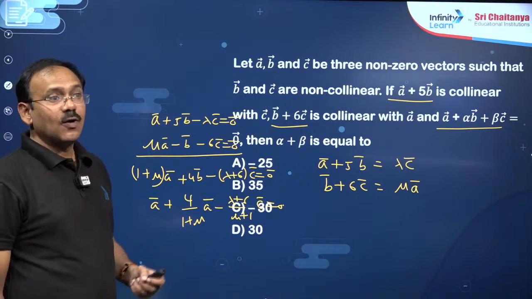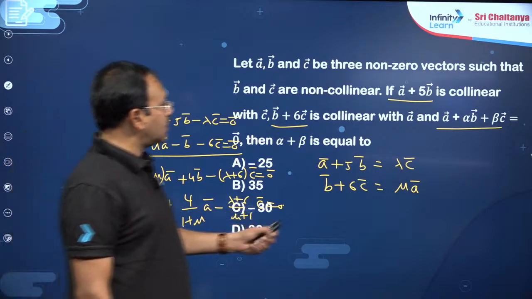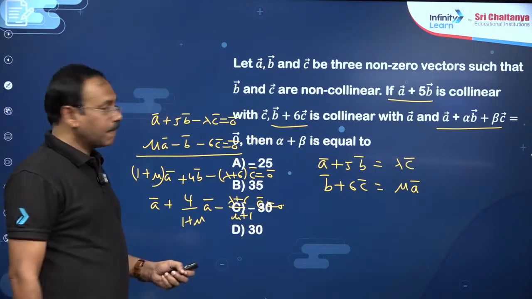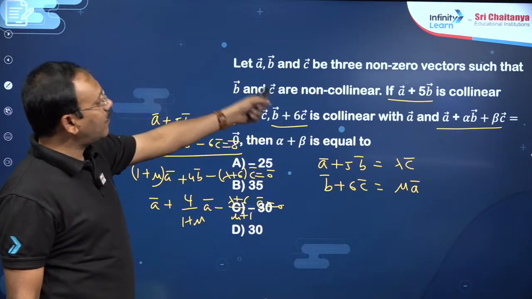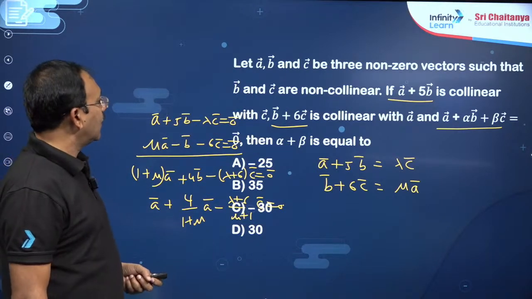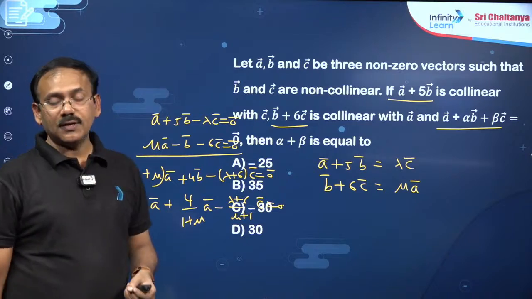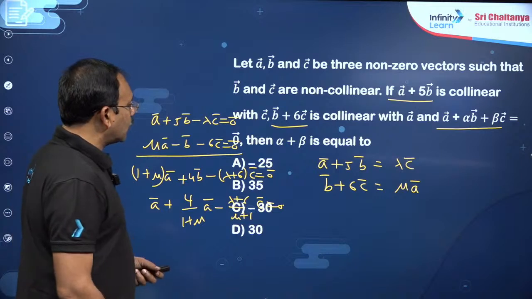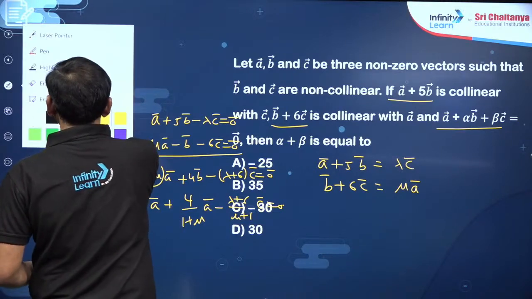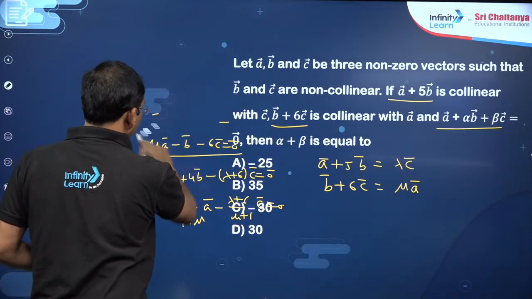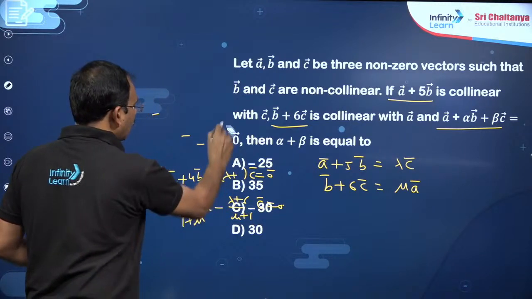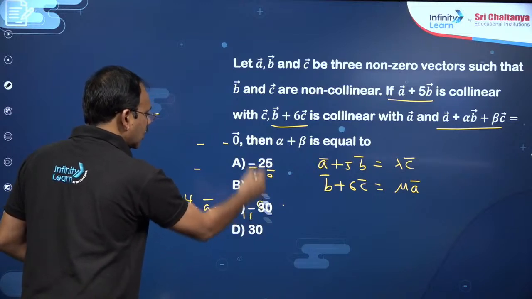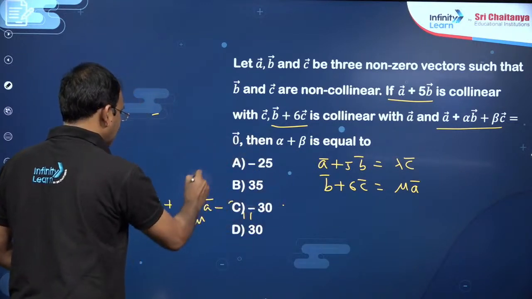From this, my dear friends, he is expecting us to find, he has given it as 0 bar. So you can write A bar, B bar, C bar are three non-zero vectors such that B bar and C bar are non-collinear. So B bar cannot be written as linear combination of the other two. So better you can also do here, dear students, since he said that, B bar cannot be written as a linear combination of C bar. So you can, my dear friends, eliminate A bar. That is also one simple idea to solve this question, right?